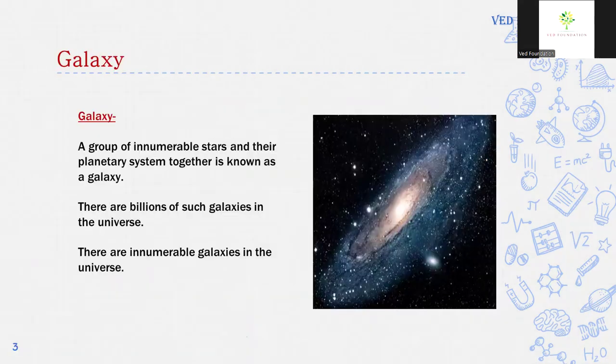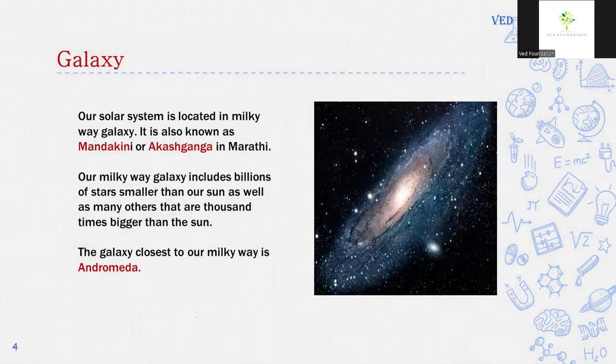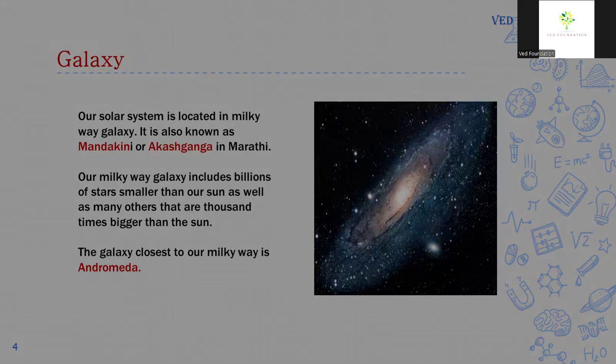Galaxy. A group of innumerable stars and their planetary system together is known as a galaxy. There are billions of such galaxies in the universe. Our solar system is located in Milky Way galaxy. It is also known as Mandakini or Akash Ganga in Marathi. Our Milky Way galaxy includes billions of stars smaller than our sun as well as many others that are thousands times bigger than the sun. The galaxy closest to our Milky Way is Andromeda galaxy.